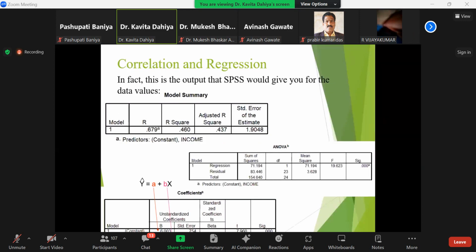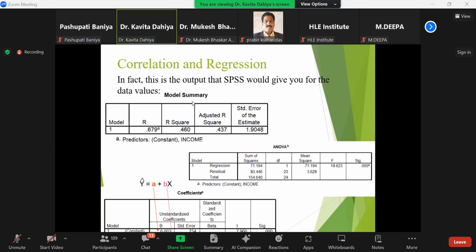So this is the screen which includes different tables derived or generated by SPSS. If you give some command to SPSS for regression or correlation purposes, then this kind of different model summary, ANOVA, and coefficient tables will be generated by SPSS to give you the results.